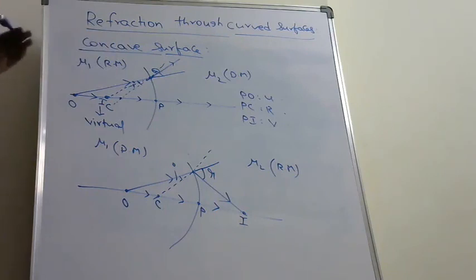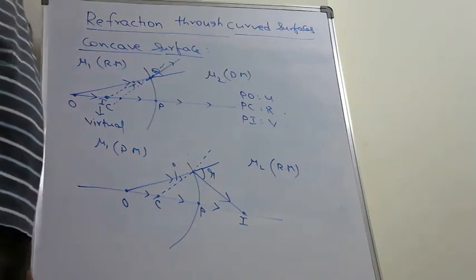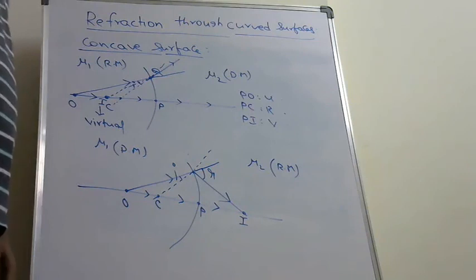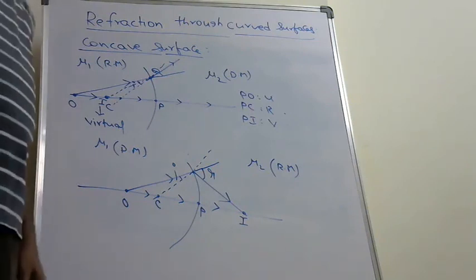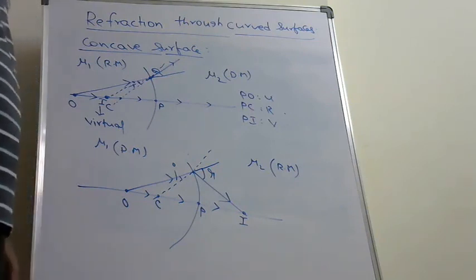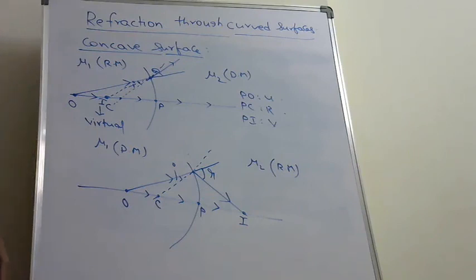To do problems on this concept, refraction through curved surfaces, we need to derive a relationship between object distance, image distance, and radius of curvature.